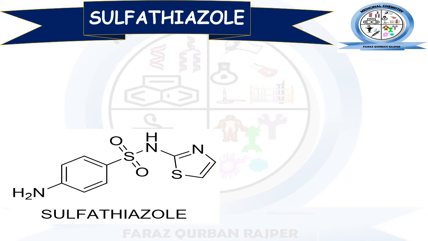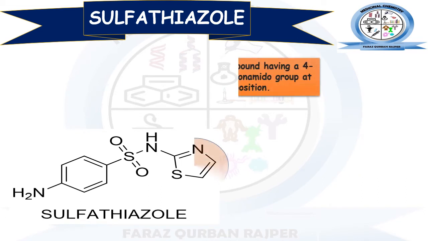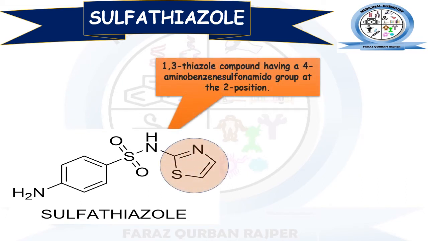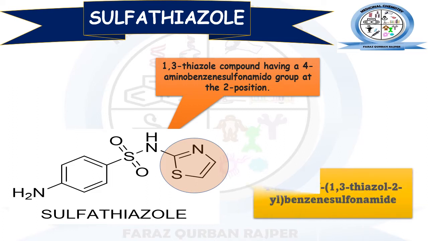Next derivative is the sulfathiazole. Sulfathiazole is another example of N1 substituted sulfanilamide. It is formed by the substitution of N1 site of sulfanilamide with the 1,3-thiazole compound, and this is having the 4-amino benzene sulfonamide group at the second position. So this is the same, the 4-amino